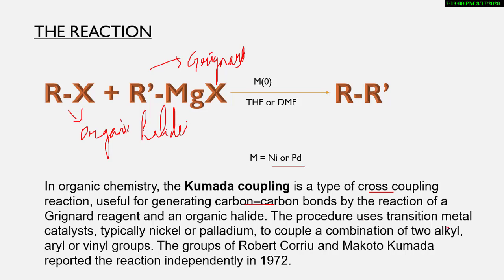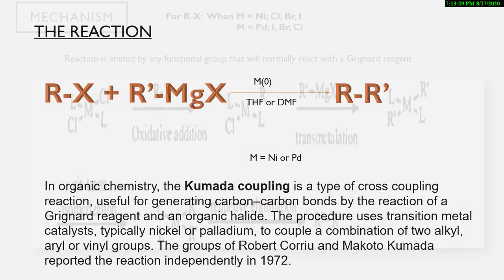The procedure uses a transition metal catalyst, typically nickel or palladium, to couple this R and R dash, the combination of two aryl or vinyl groups. The groups of Robert Corriu and Makoto Kumada reported this reaction independently in the year 1972.